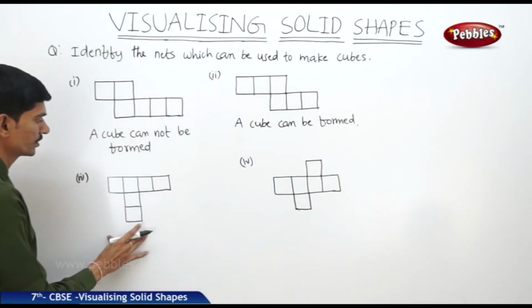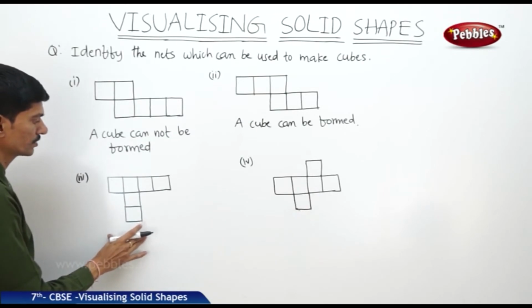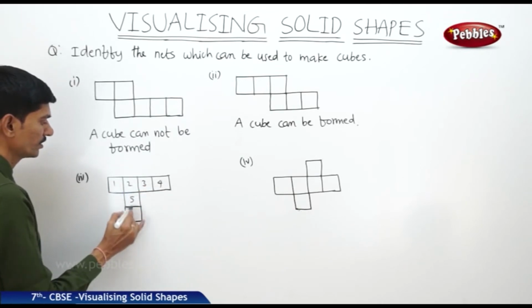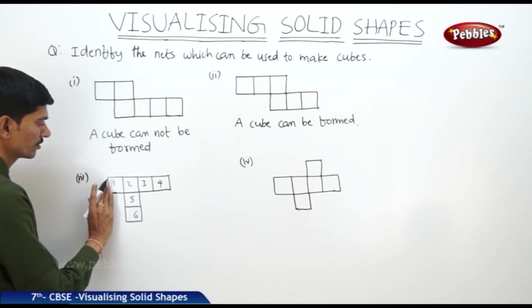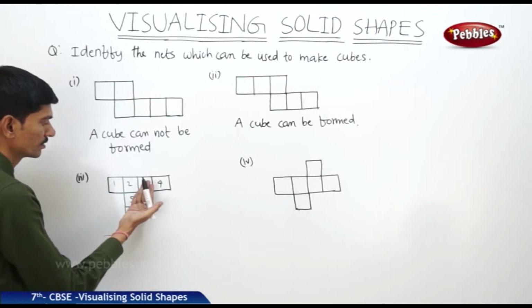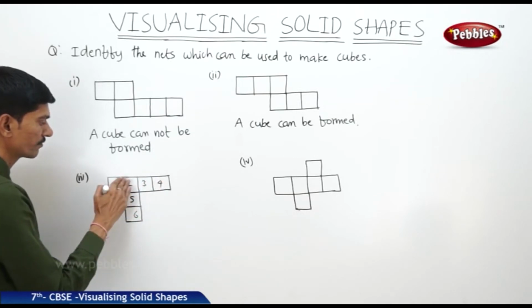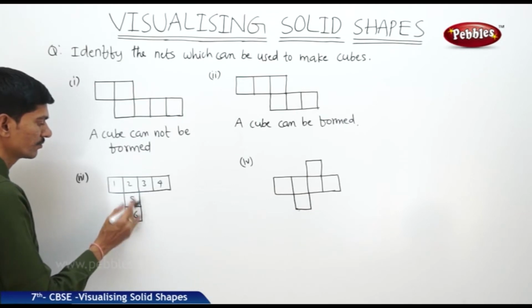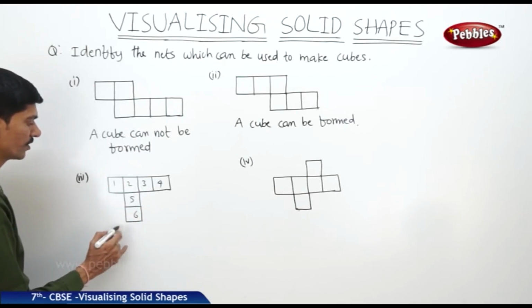Now if you take this figure, here also we can say that a cube cannot be formed because, 1 2 3 4 5 6, so this first face will be the left face of the cube, then this third will be the right of the cube, and again this 4 will be the top of the cube, and this 5 is left, so this 6 will be left here, so a cube cannot be formed here.